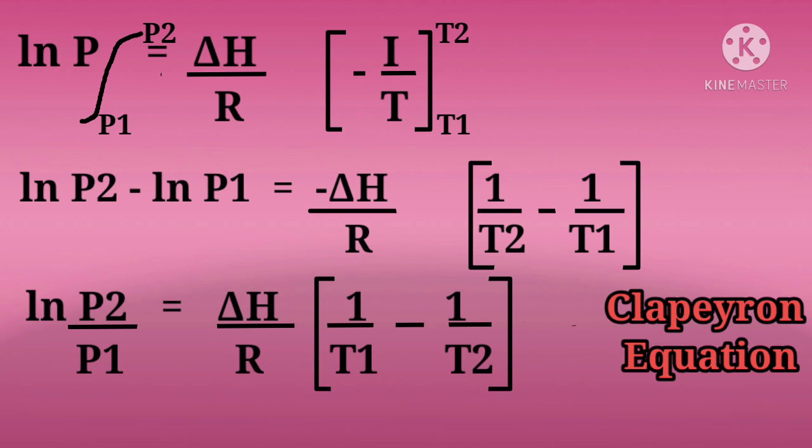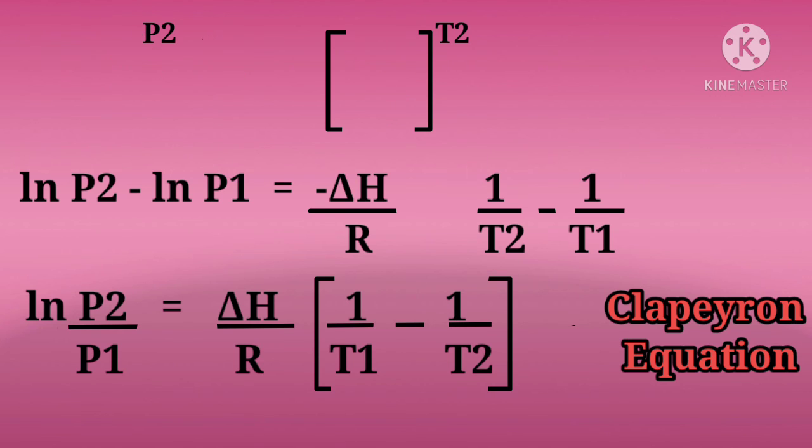I have cut out some mathematical steps. Now when we solve this, we get ln of P2 minus ln of P1 equals delta H by R bracket 1 by T2 minus 1 by T1. So we can write this as ln of P2 by P1 equals delta H by R bracket 1 by T1 minus 1 by T2. This is the Clausius-Clapeyron equation that we are going to use everywhere.